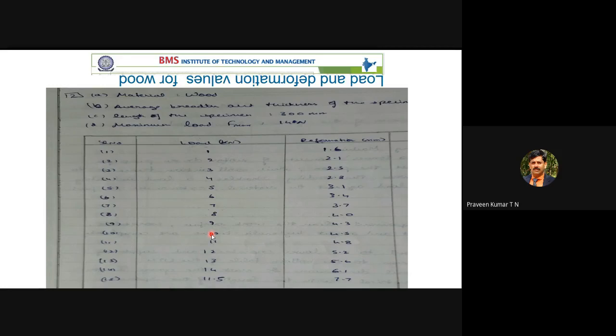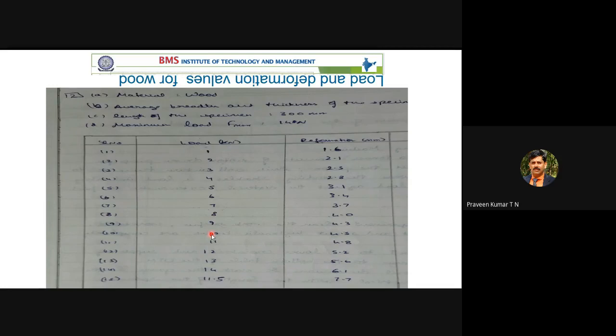Now note down. 1 kilonewton, corresponding deformation is 1.6. 2 kilonewton, corresponding deformation is 2.1 mm. 3 kilonewton, corresponding deformation is 2.5. 4 kilonewton, corresponding deformation is 2.8. 5 kilonewton, 3.1. 6 kilonewton, 3.4. 7 kilonewton, 3.7. 8 kilonewton,